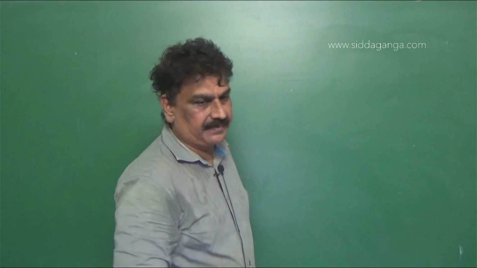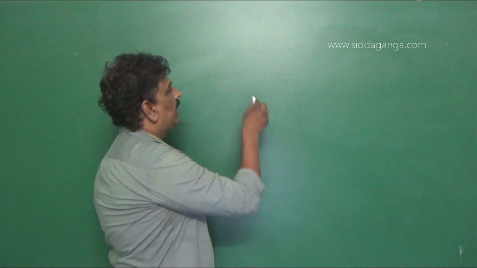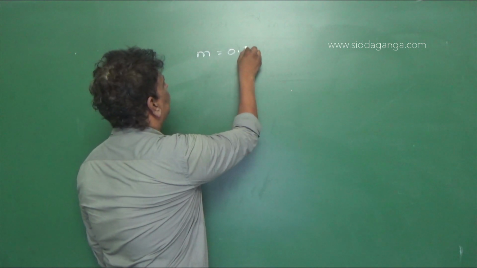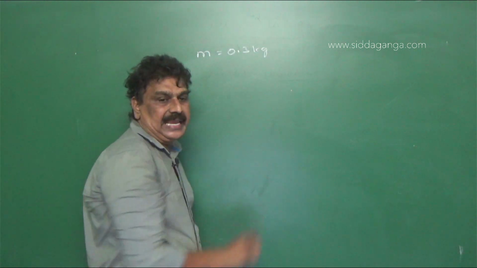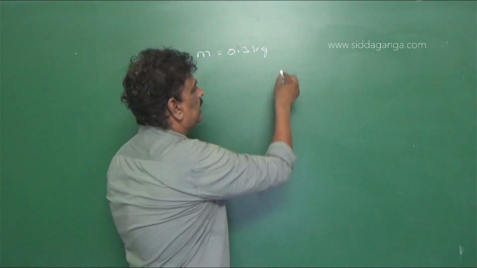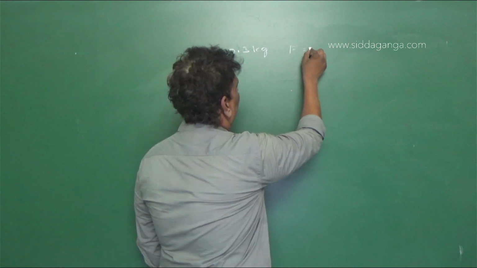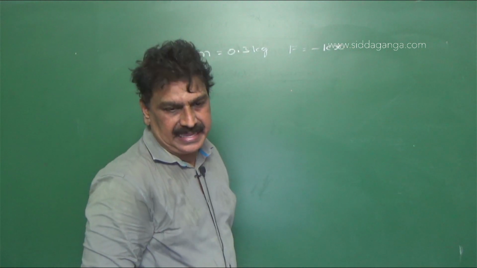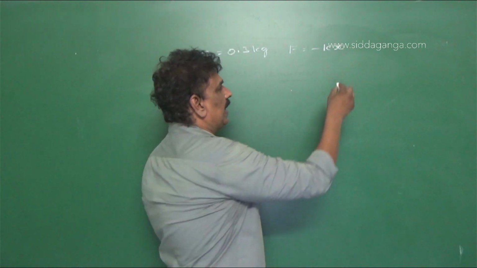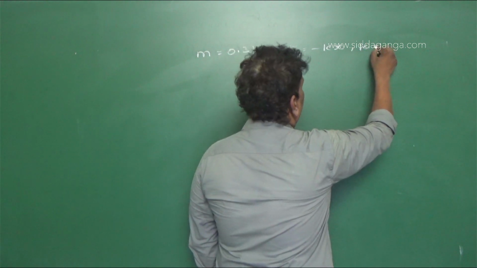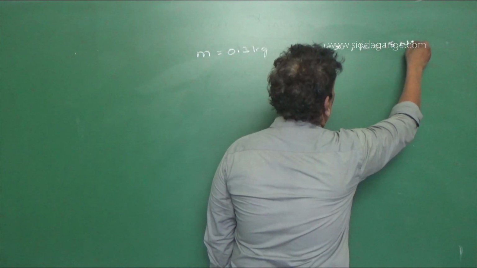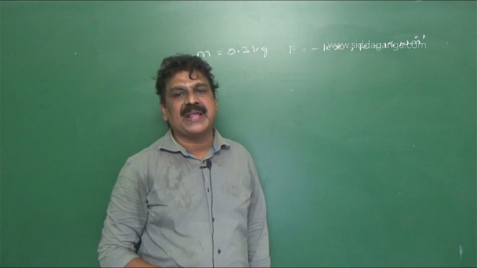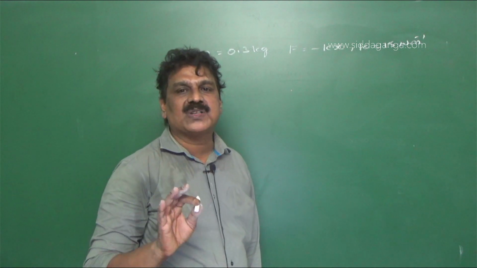Now, we have given that a particle of mass m is equal to 0.3 kg is subjected to a force F is equal to minus kx, where K is equal to 15 Newton per meter, a constant called spring constant or force constant.